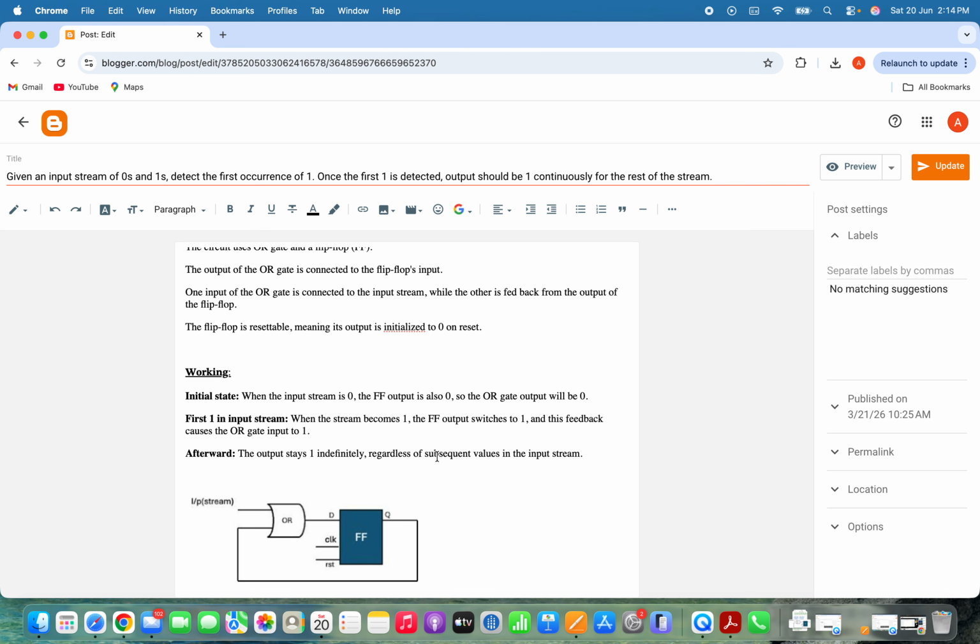Therefore, by using a simple feedback mechanism through an OR gate and a flip-flop, we can successfully detect the first occurrence of logic 1 in an input stream. And once detected, the circuit remembers this event and keeps the output asserted for all subsequent clock cycles.